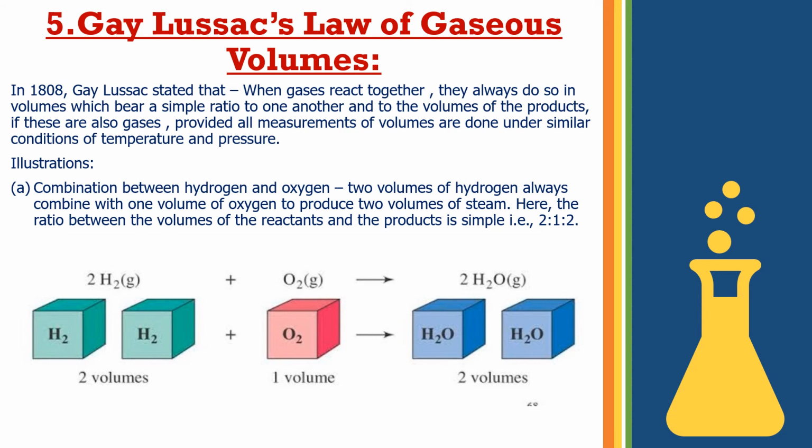Here also the ratio between the volumes of the reactants and the products is simple, that is 2:1:2. Or when we write the equation H2 plus O2 gives H2O and balance it, we get 2H2 plus O2 gives 2H2O. So the simple ratio is 2:1:2. 2 volumes of hydrogen combine with 1 volume of oxygen to give 2 volumes of water.